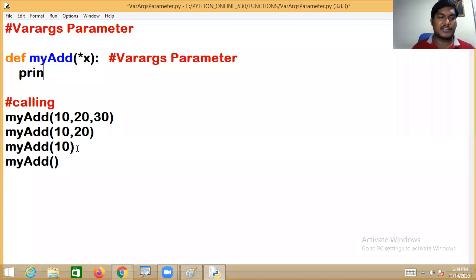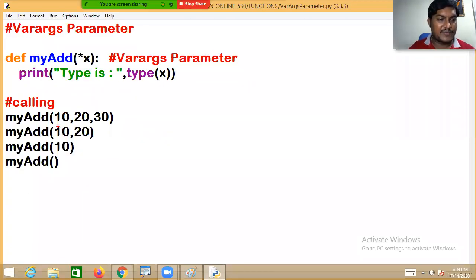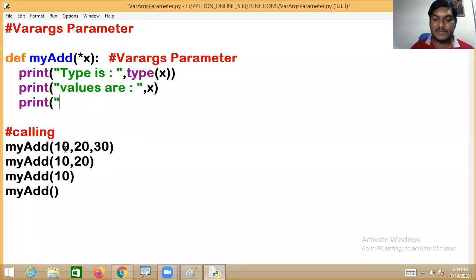I want to show that. What is the type of X here, friend? You will be getting a tuple collection. Yes, it is a tuple collection. Whatever values you have passed from here, all the values are taken into X in the form of a tuple. The second time you pass 2 arguments, no problem, those values are taken into the X collection. If you want, you can print that. The values are there in the tuple, so all the values will be displayed.